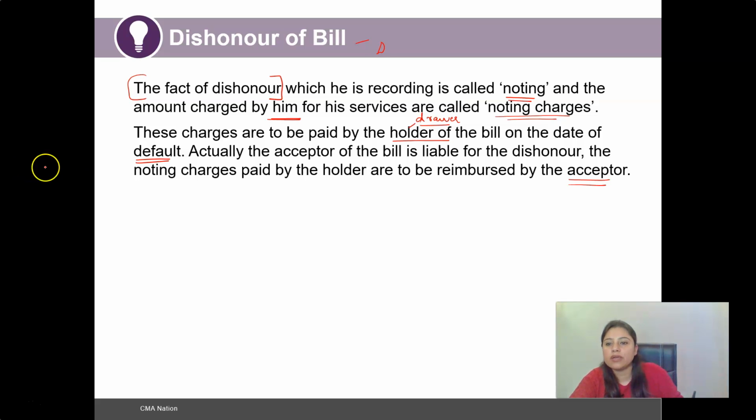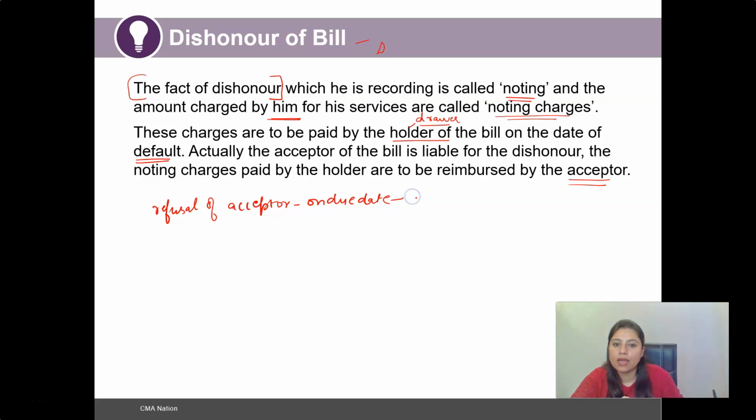If we sum this up, it is basically refusal of the acceptor on the due date to make or settle the bill of exchange.